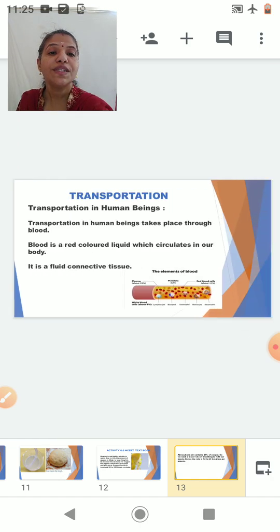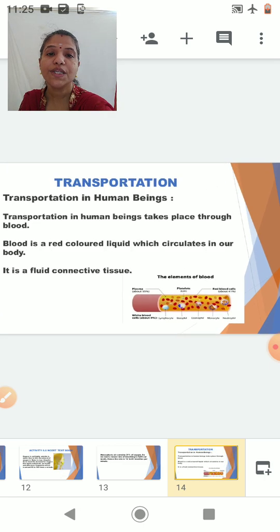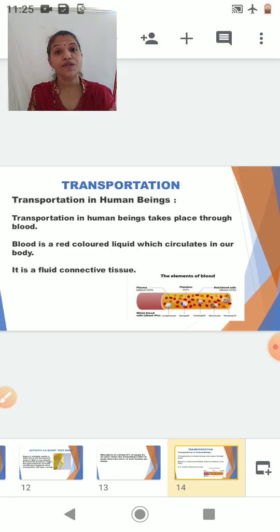Now we will start with the next part of life processes, in which we are going to study transportation. Transportation means you are going to transport something in your body. And who is the transporter? The transporter is nothing but our fluid connective tissue, that is blood. You may wonder how respiration, one life process, and transportation, another life process, are interrelated. To understand that, I will tell you some facts about respiration.